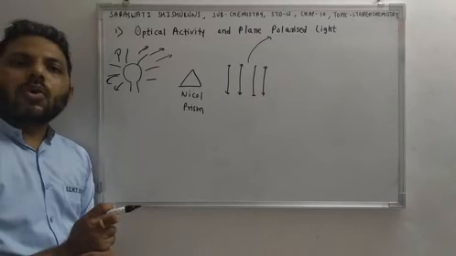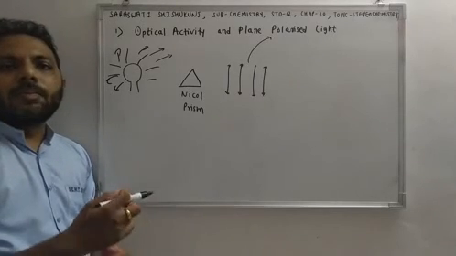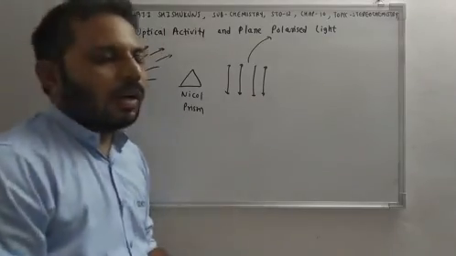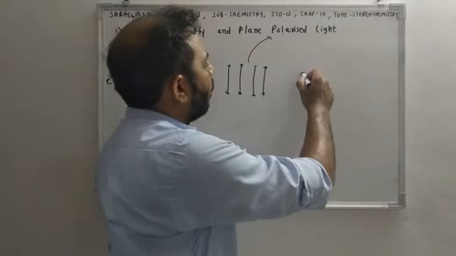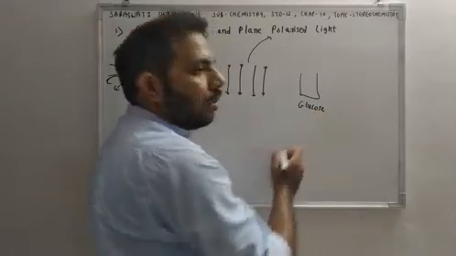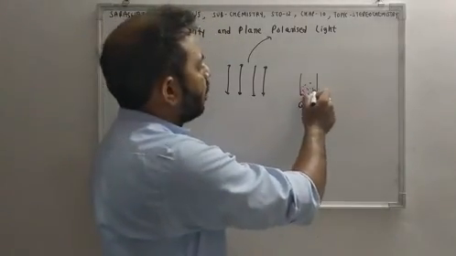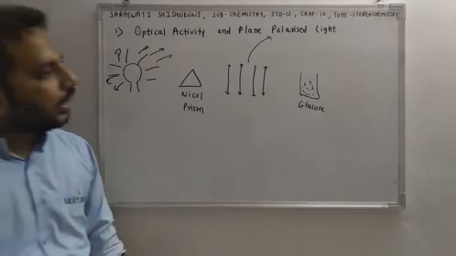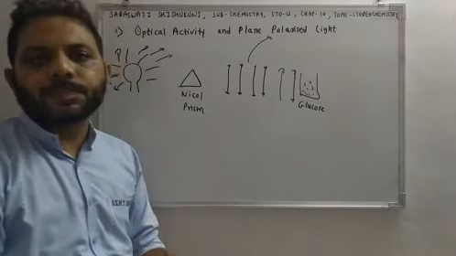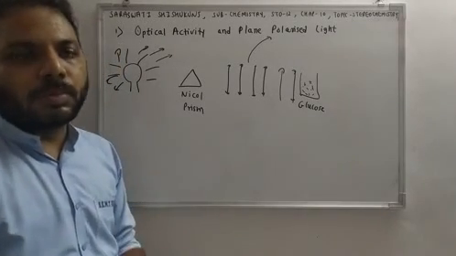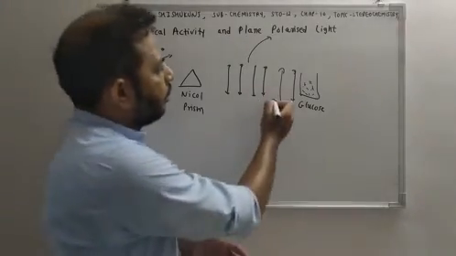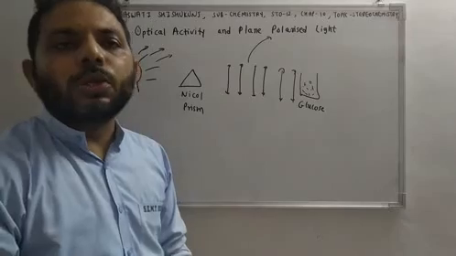Now, what is optically active compound, or what is optical activity? Okay, now if we take solution of any compound, suppose glucose. So we have got glucose solution. So this is solution of glucose. If we pass this plane polarized light through this solution, there are three possibilities. We are passing plane polarized light through glucose solution.